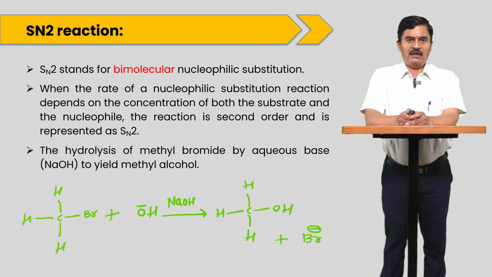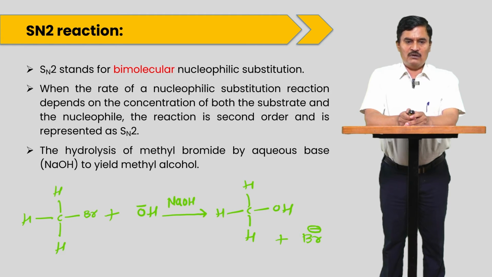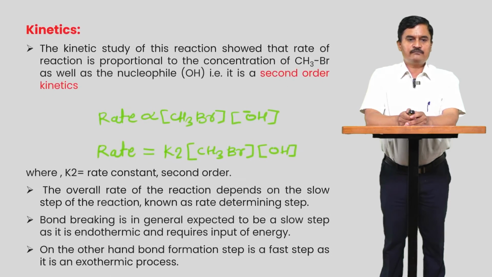primary alkyl halides, for example methyl bromide on hydrolysis with OH minus, gives methyl alcohol. So in this reaction the OH minus attacks the carbon from the backside, and then there is formation of an alcohol. So the rate of the SN2 reaction depends upon the concentration of the substrate, meaning methyl bromide, as well as the concentration of NaOH.